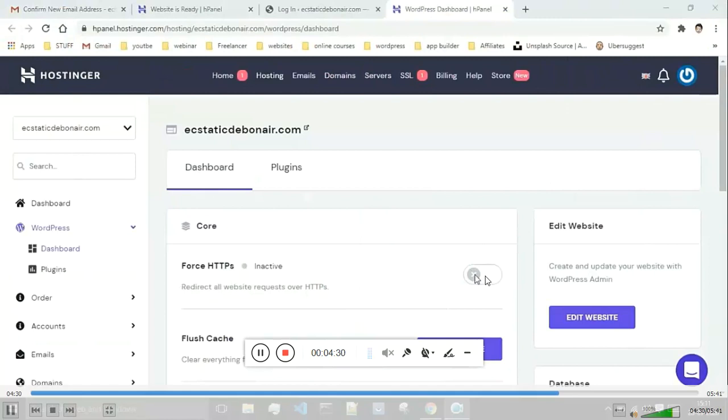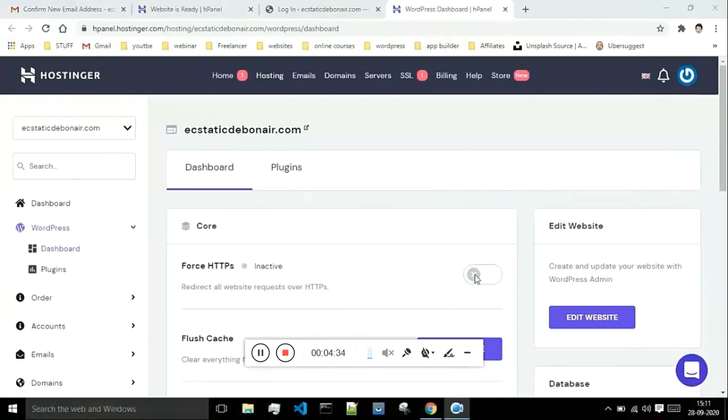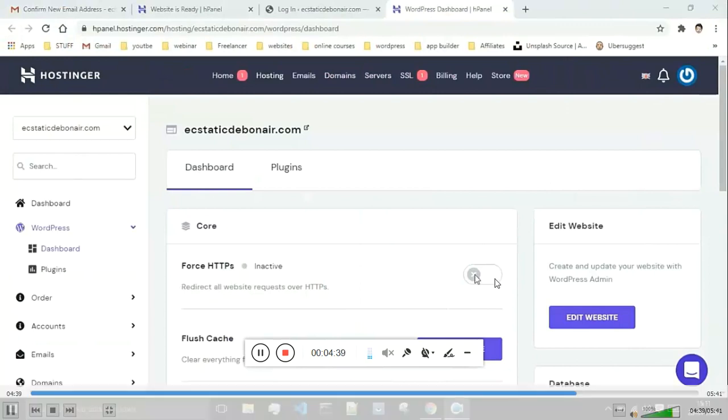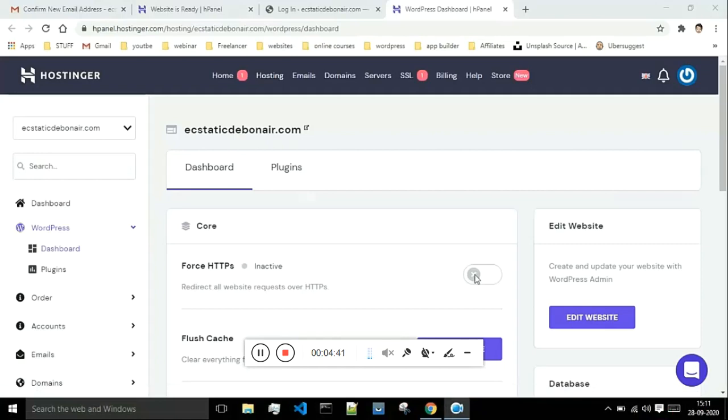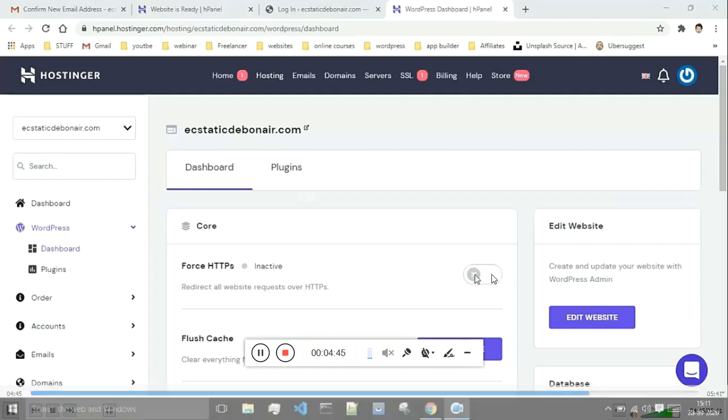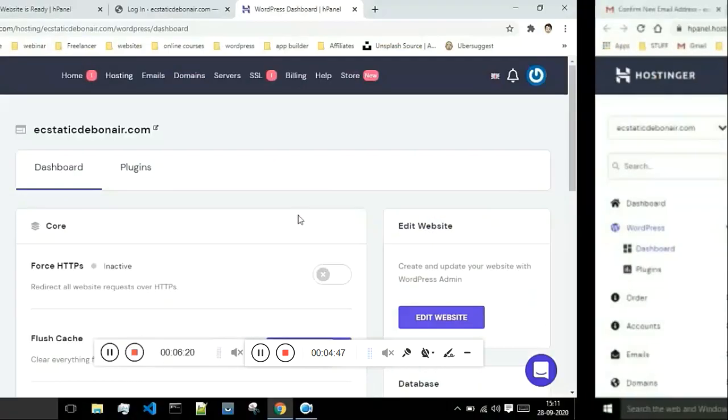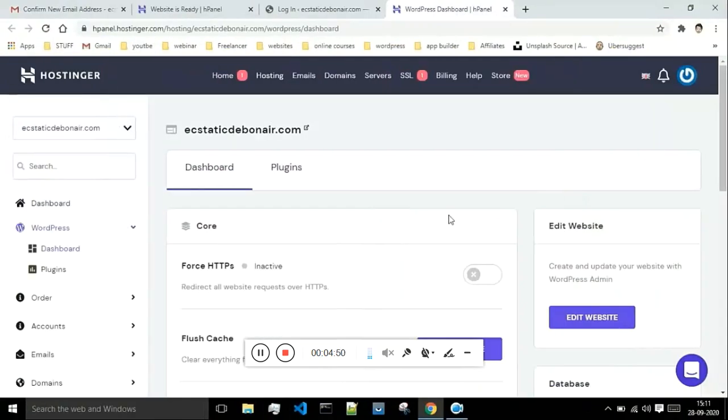This is the dashboard. If this option is off, then you just have to click over here and turn it on. This is related to your SSL certificate, so just turn it on. By default it is off. Currently this option is off. Just click on this and it will turn it on. And yeah, this is the same slide.